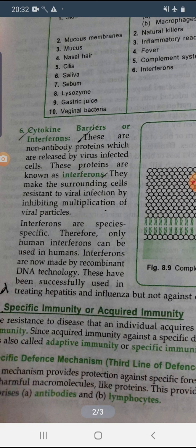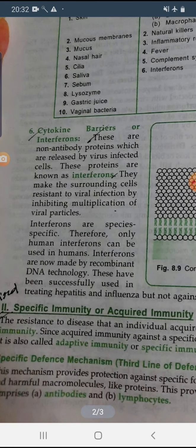Interferons are now made by recombinant DNA technology, and they have been successfully used for treating two diseases, hepatitis and influenza.